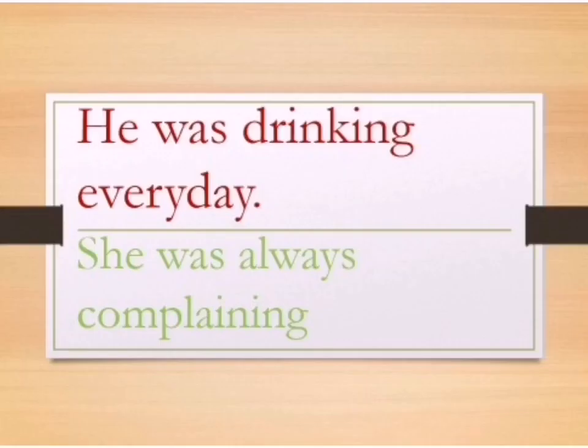There are 2 usages for this tense. The first one is to denote a persistent past habit. We use past continuous tense together with the words always, every day, like that. For example, he was drinking every day. She was always complaining.